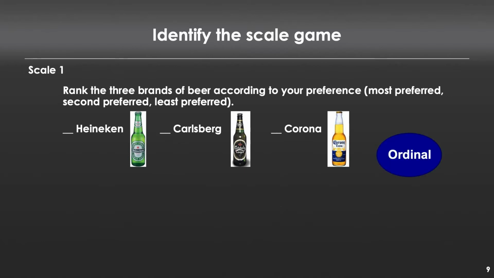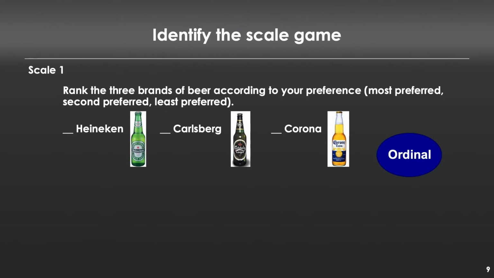Now, it's an ordinal scale because people are telling us which is their first, second, and third most preferred options, but they're not telling us to the degree to which they're more preferred. So somebody might say Heineken is their most preferred, more than Carlsberg, and then more than Corona. However, the distance between that might be non-uniform. So Heineken might be the most preferred by far, and then Carlsberg trails behind with Corona ever so slightly behind it.